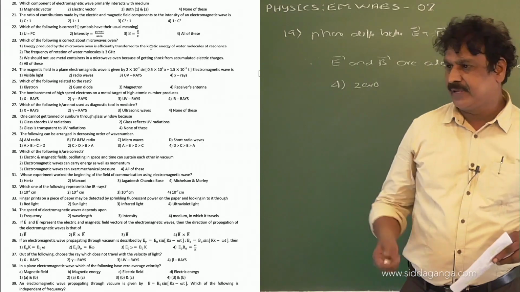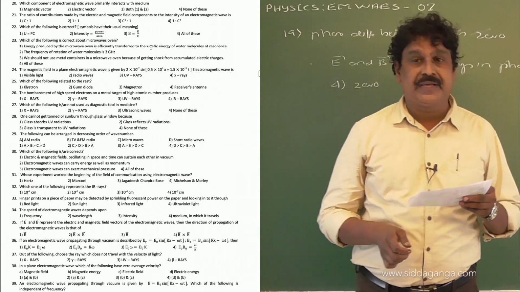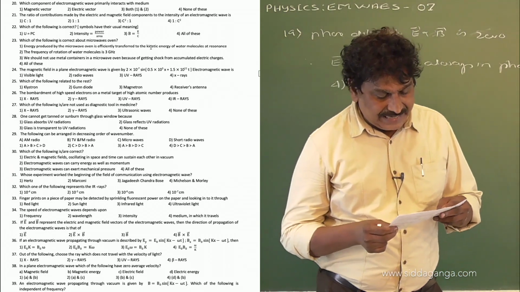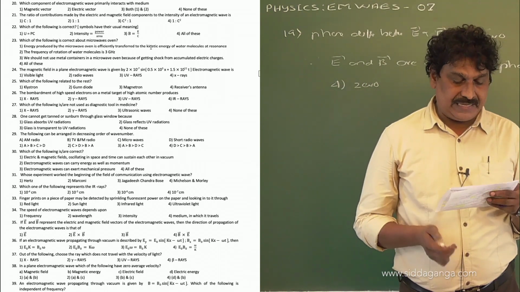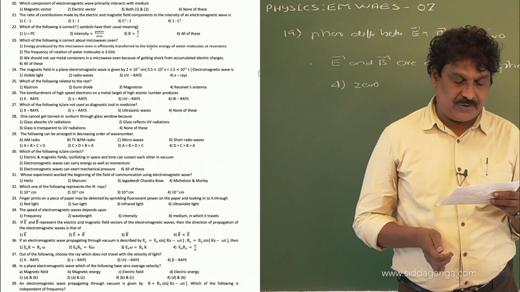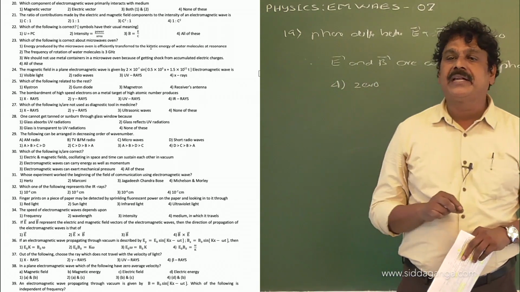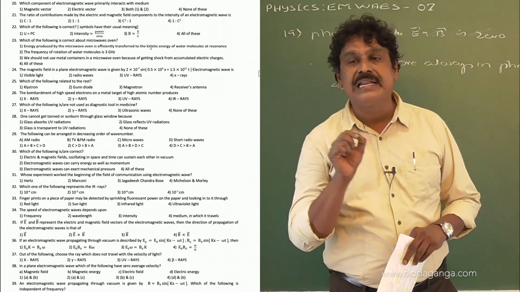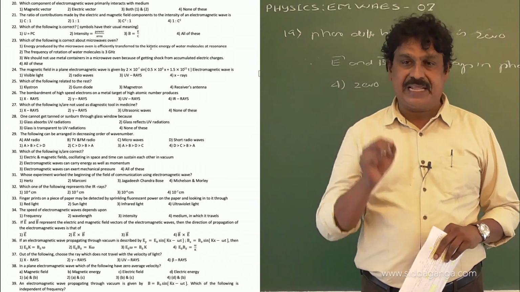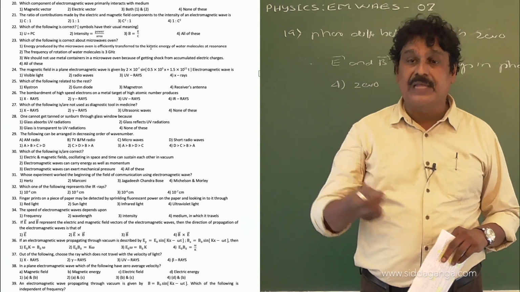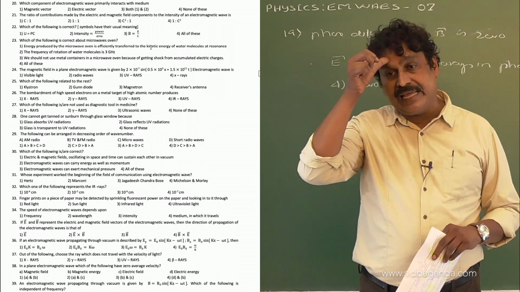Question number 20. Which component of electromagnetic wave primarily interacts with medium? The options are magnetic vector, electric vector, both 1 and 2, none of these. In fact, though an electromagnetic wave like light consists of electric field and magnetic field, the optical properties of light like reflection, refraction, polarization, diffraction, etc. are mainly due to the electric field.